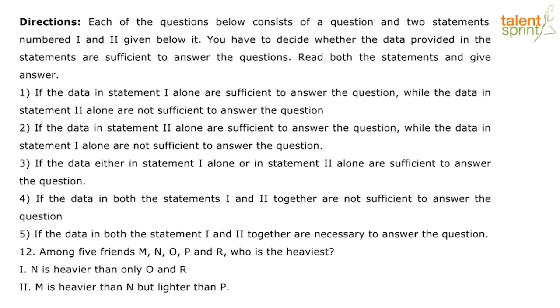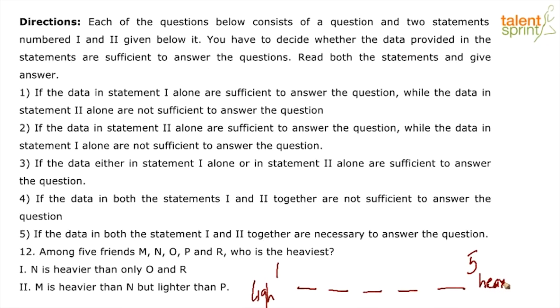N is heavier than only O and R. So if you see, let's draw 5 blanks. We know that N is heavier, and let us say we move from 1 to 5, where 1 is the lightest and 5 is the heaviest.